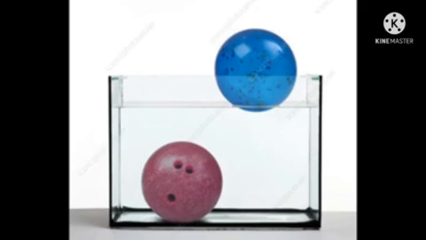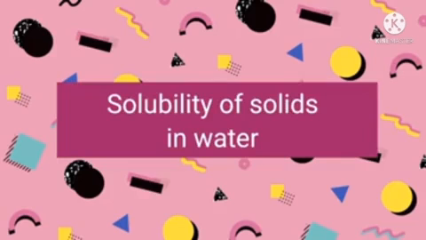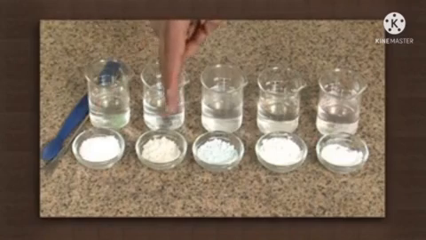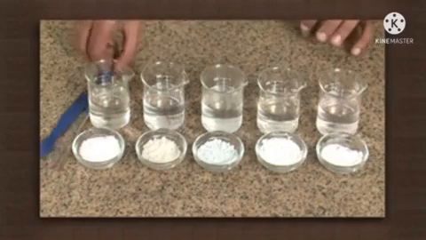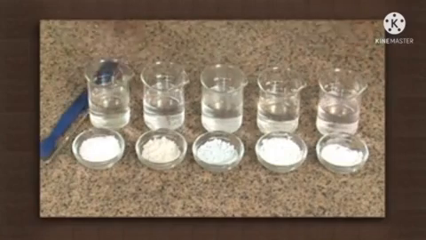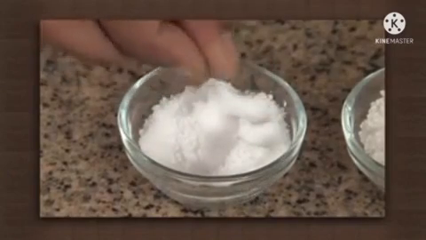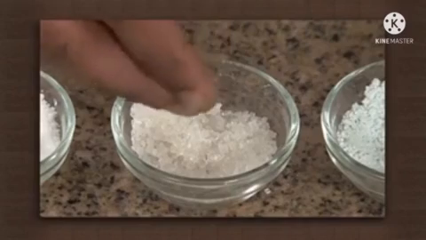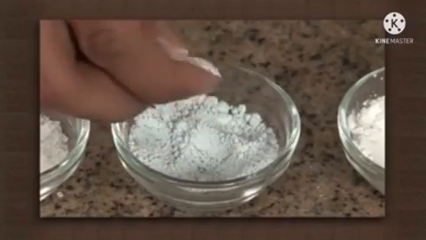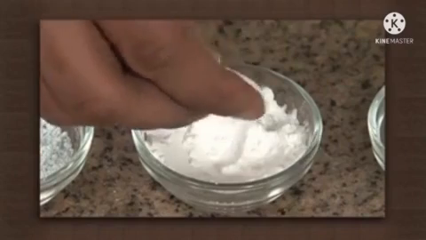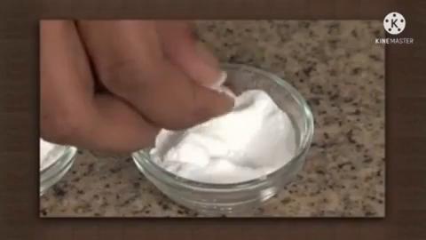Clear? Next, let's learn about the solubility of solids in water. Collect some samples of solid substances such as salt, sugar, chalk powder, starch and baking powder.